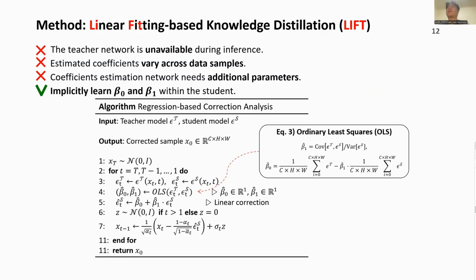However, applying this regression-based correction is not practical because the teacher network is unavailable during inference, and separate coefficient estimators add extra overhead. Therefore, we propose a method in which the student model implicitly learns these coefficients.